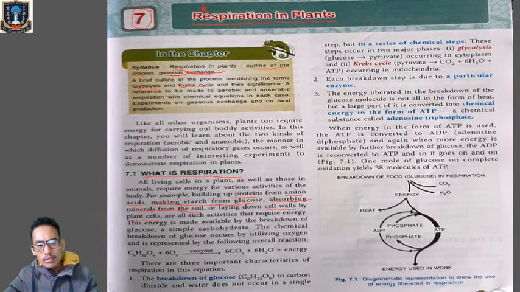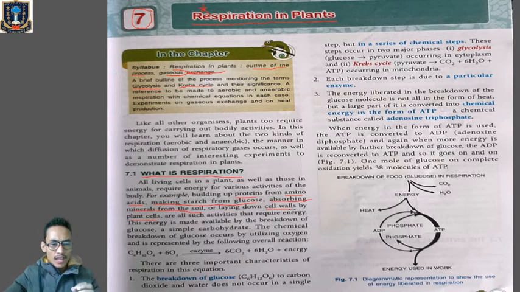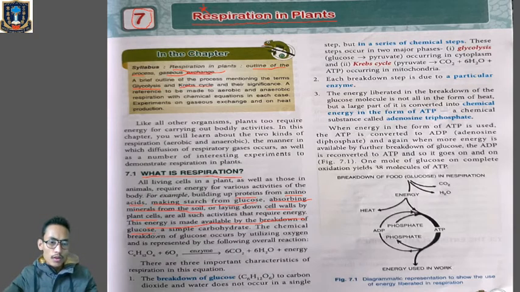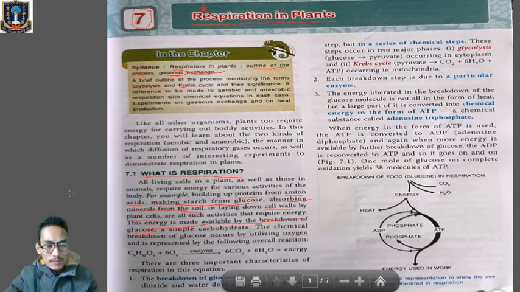So therefore, in order to carry out all the metabolic activities in the body of a living organism, energy is required. And from where will this energy be provided? This energy is available by the breakdown of glucose. Clear? The food particles that we are taking in, one of the components is simply glucose. So those food substances which we are eating will be broken down during the process of respiration.